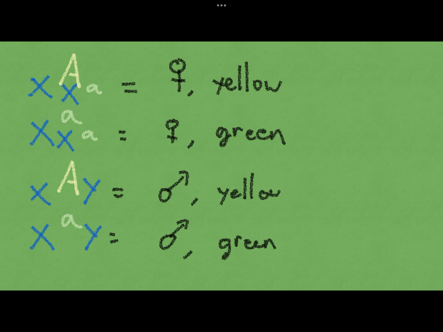All my XX individuals would be female, and XY would be male. And as long as you have one copy of the big A, then you're yellow, but if you don't, then you're green. In this example, my ratios are 1:1 for both males and females. Oftentimes, when we're dealing with sex-linked traits, I will see different ratios in my male offspring and my female offspring.